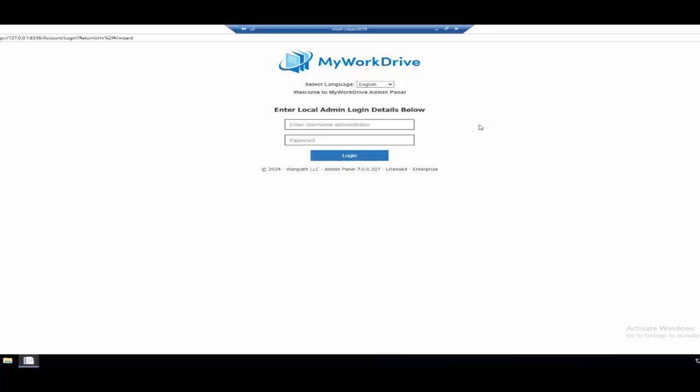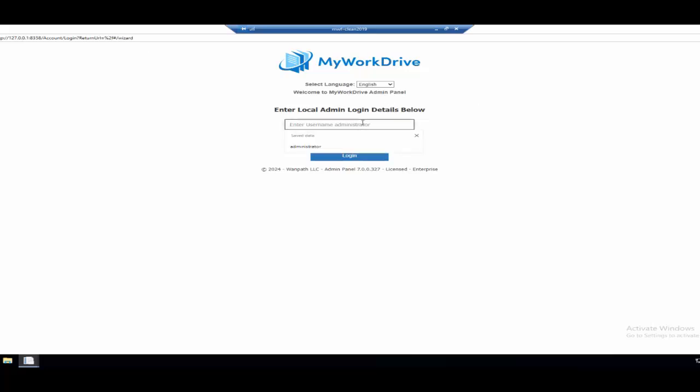No, they're actually going to be going directly out with a token to Azure file shares or blob file shares and things like that. Or in some cases, if you're pointing to storage, you may just be giving that information to MyWorkDrive as a connection string, and then we're validating, yep, that's the user that they're trying to log in with, and they're in the group that they're supposed to be in to get the share. So the MyWorkDrive server is sort of the gatekeeper to determine whether or not they get that share, but there may not be any underlying permissions involved.